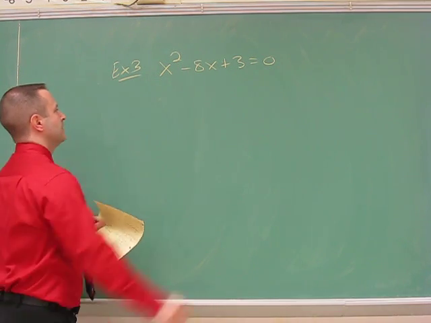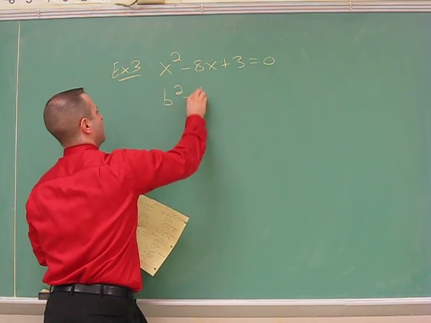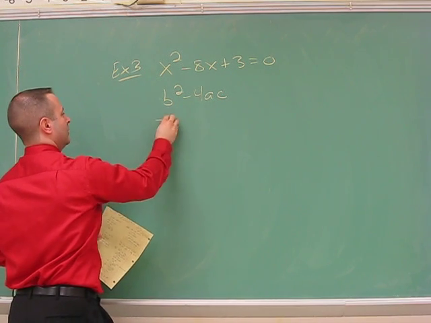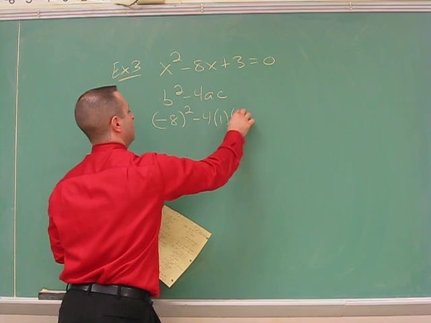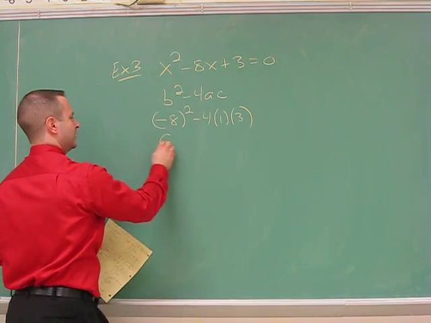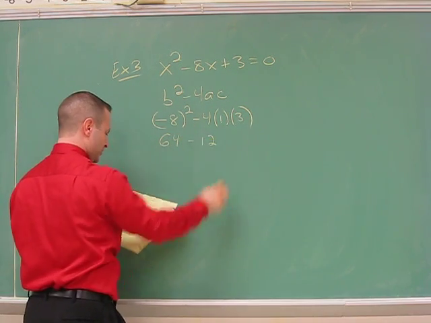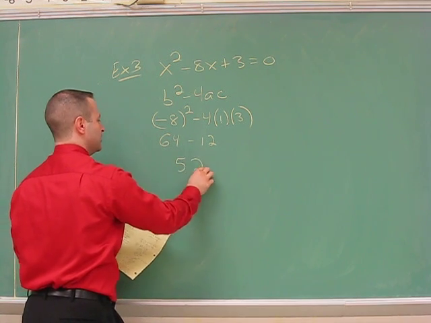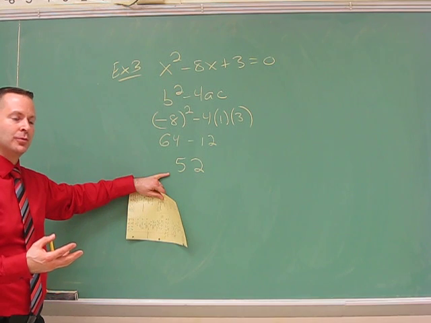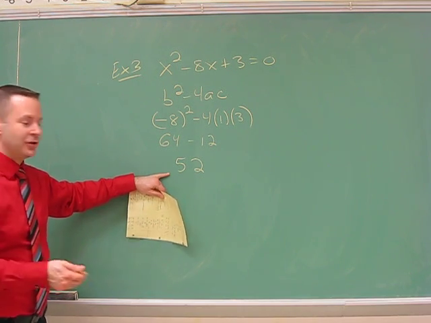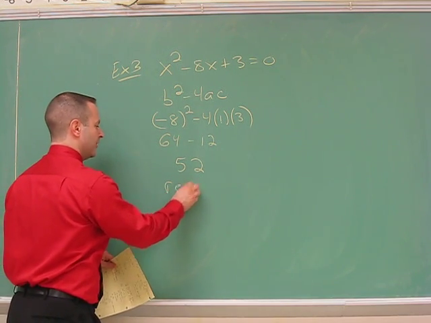Okay, for this one, once again, using b squared minus 4ac, negative 8 squared minus 4 times 1 times 3. This gives me 64 minus 12, which is 52. Based off of this number, because 52 is a positive value, I know my roots are going to be real numbers.